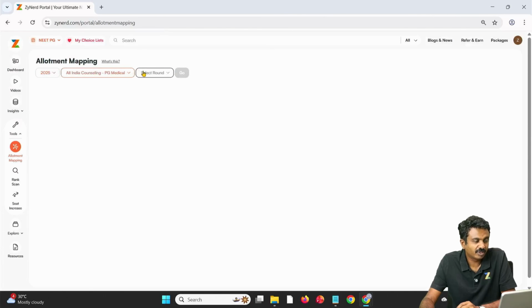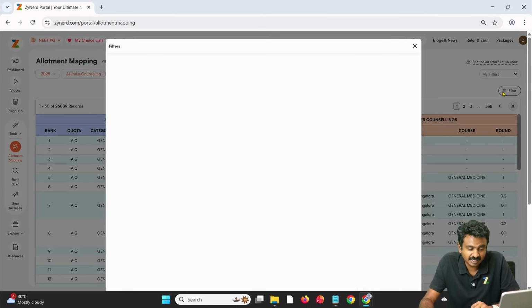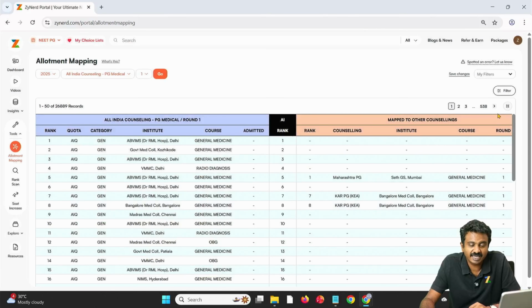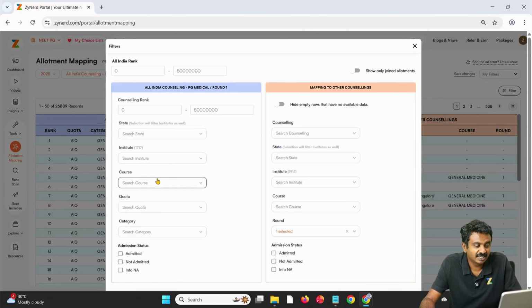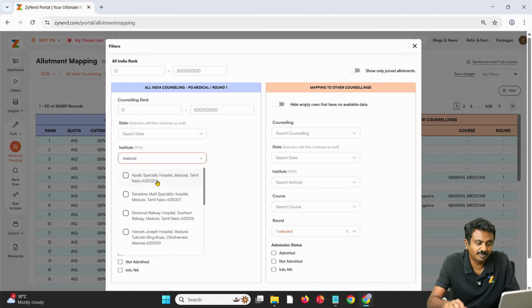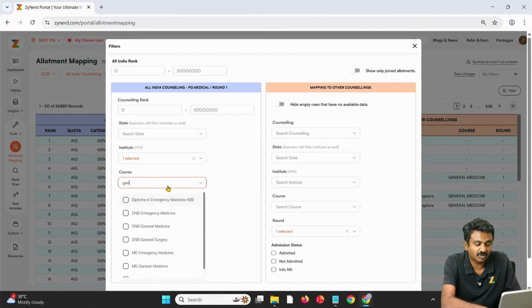I am again going into All India Counselling round 1 for 2025. I am going to look at round 1 alone here. Obviously it will be round 1 alone, the rest of it are mock rounds or other upgradation rounds which we will ignore for now, and I am looking at all the seats that are available. Now let us say I am a candidate. We will take another example where I am a candidate who is interested in a particular institute. We usually take this example because that flows in beautifully. Madurai Medical College. I am interested in Madurai Medical College General Surgery.